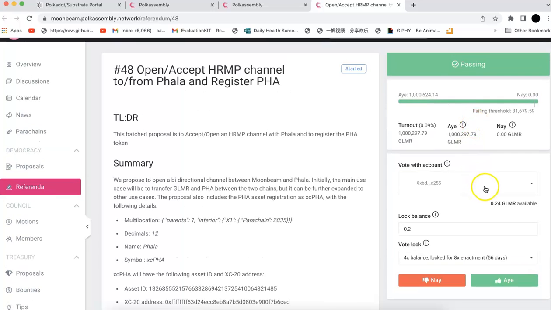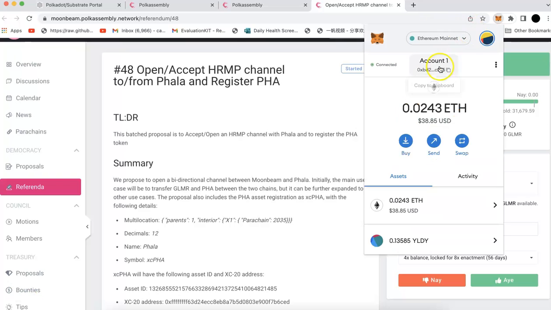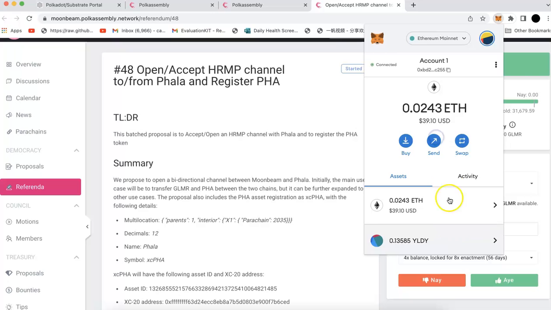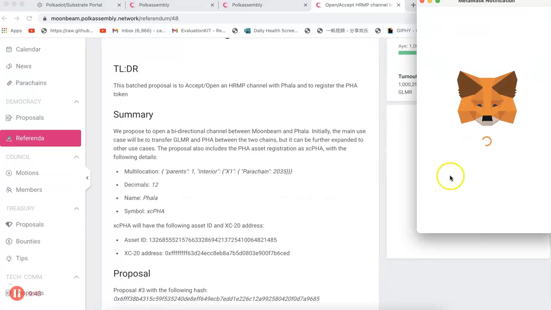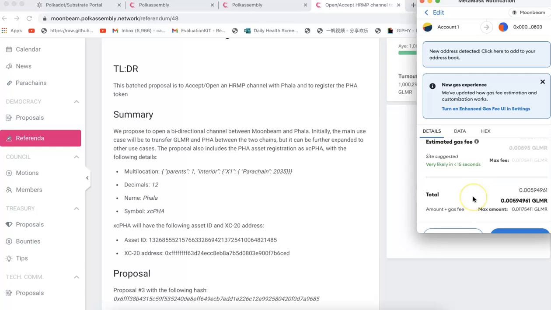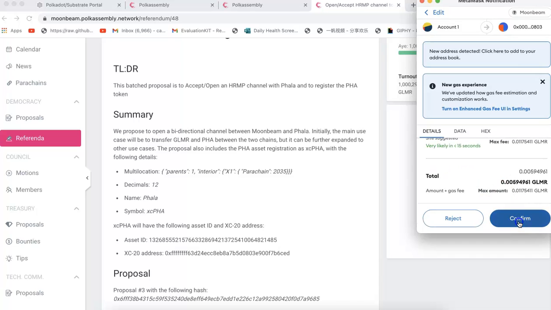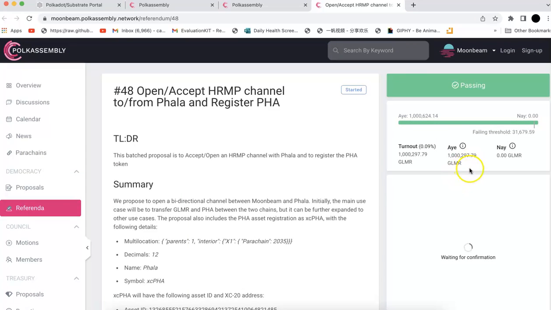Now you need to go to your MetaMask and switch to Moonbeam, because that's where they want it. Then you click yes, and you need to pay some fees here, so that's why I didn't use all of them. I will just confirm, as a demo for educational purposes, to show you how you can vote.